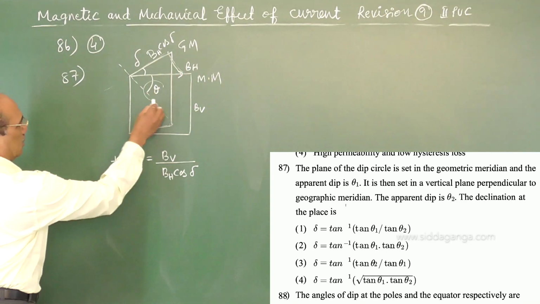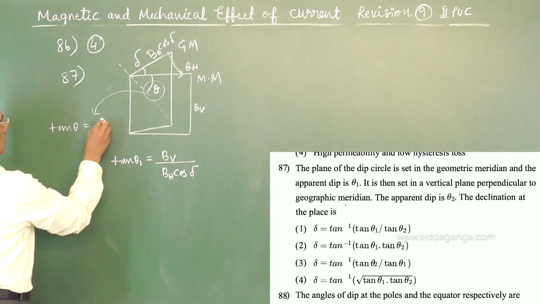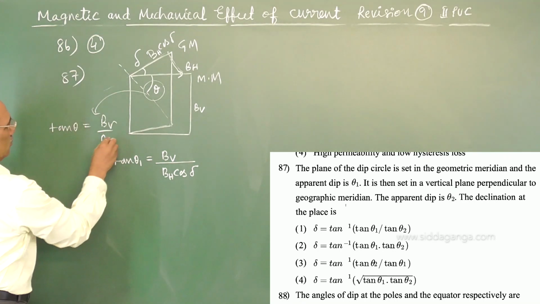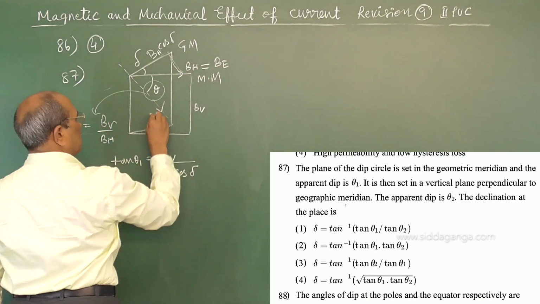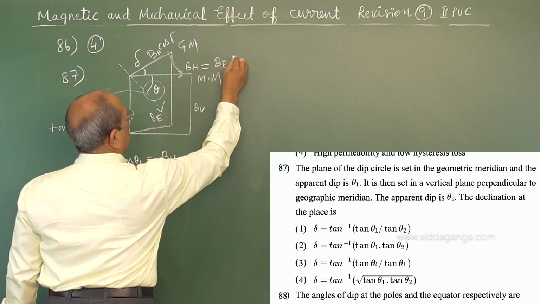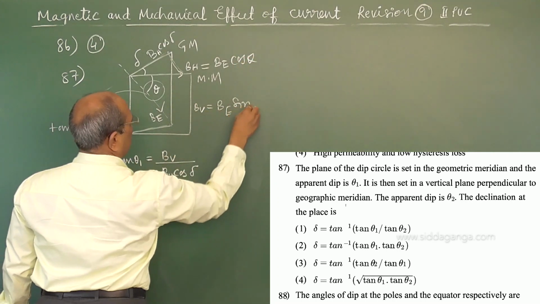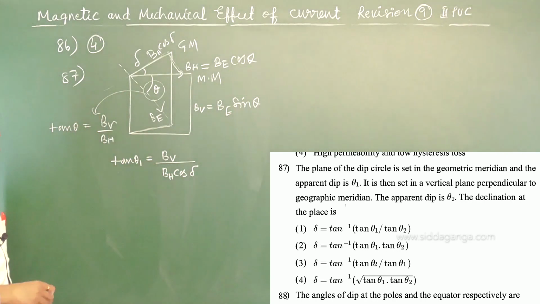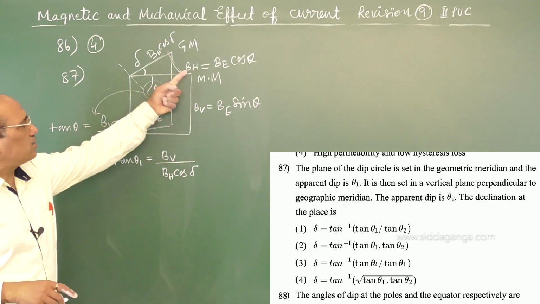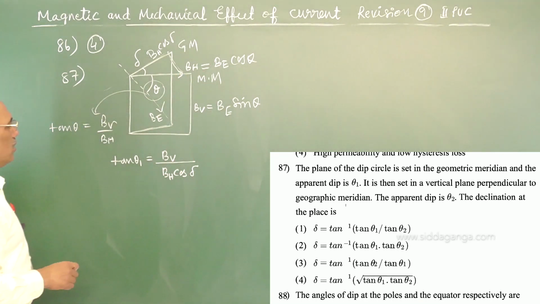Usually for this theta, I am recalling again, tan theta you write as BV by BH. Because you know BH is BE cos theta and BV is BE sin theta. Now it is BV by BH cos delta, additionally cos delta comes.